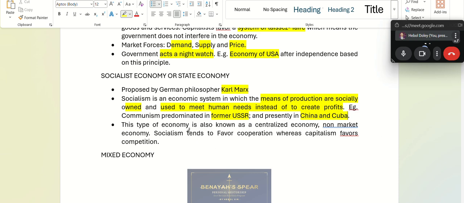Now, this type of economy is also known as a centralized economy or non-market economy. Why is it called a non-market economy? Can anyone tell me why is it called a non-market economy?